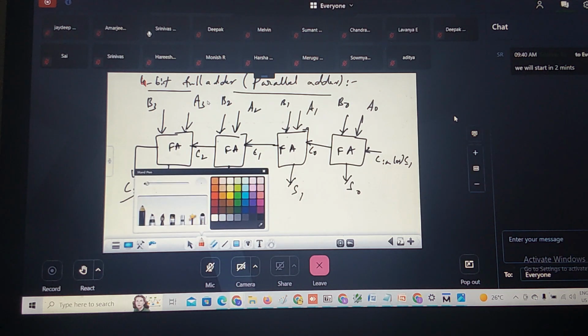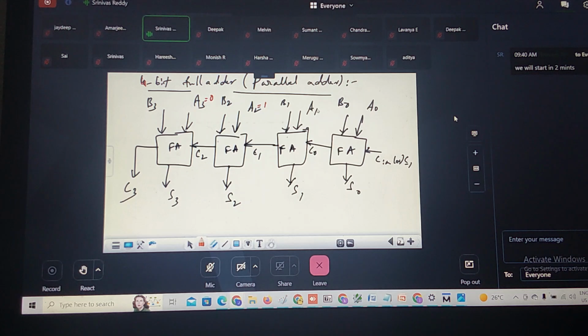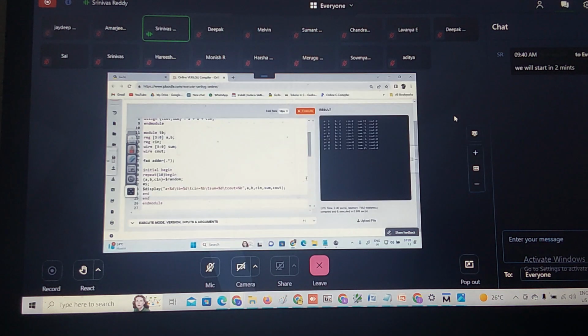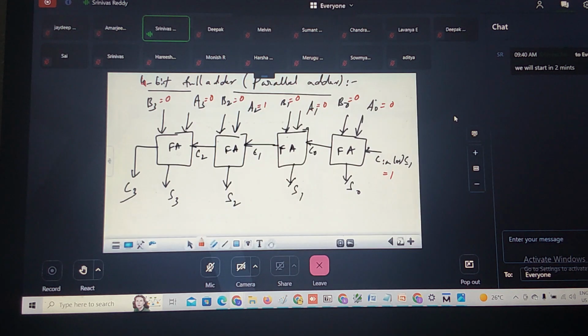A is 4, which means this is 0, 1, 0, 0. B is nothing but 0: the subtrahend is 0, 0, 0. What is Cin in this case? You can see this second one: minuend is 4, subtrahend is 0, and Cin is 1. Now what is the result? It is 5. Can you do this operation? 0, 0, 1 is 1. What carry is it generating? 0, 0, 1, carry is 0.